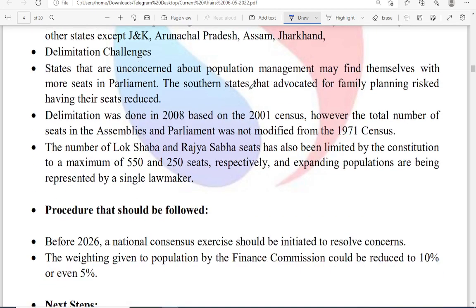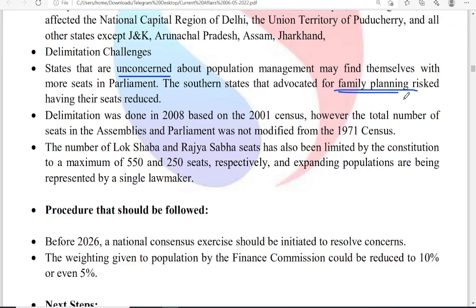Next, delimitation challenges are also there. States that are unconcerned about population management may find themselves with more seats in parliament. So that's why, as I said just now, this is against family planning. The delimitation process is in a way encouraging population growth, because only if the population of a state increases does the number of seats for the state increase. So indirectly they are encouraging population growth. The southern states that advocated family planning are losing seats. That's why seats reduced.